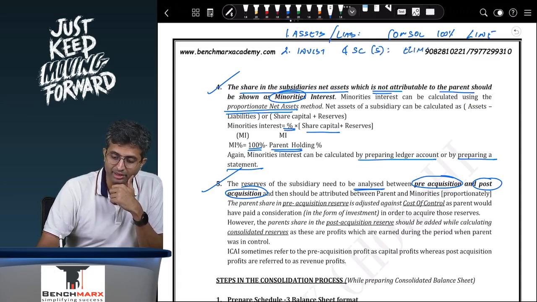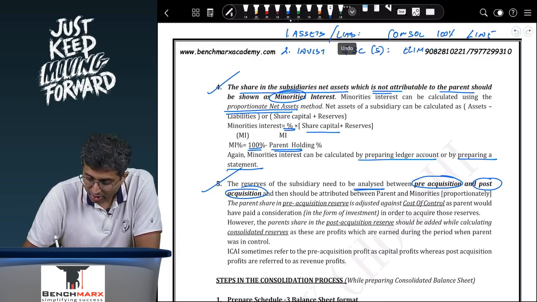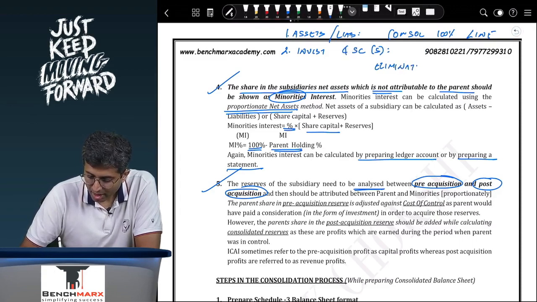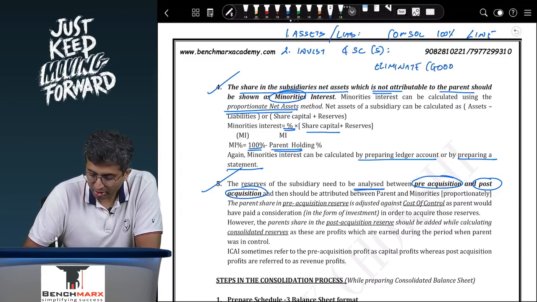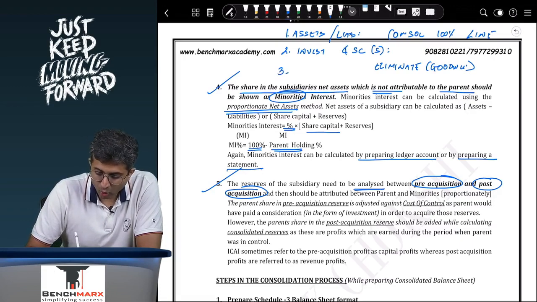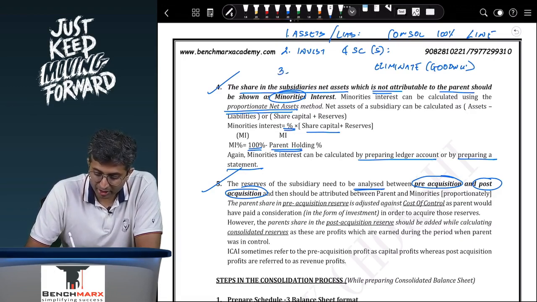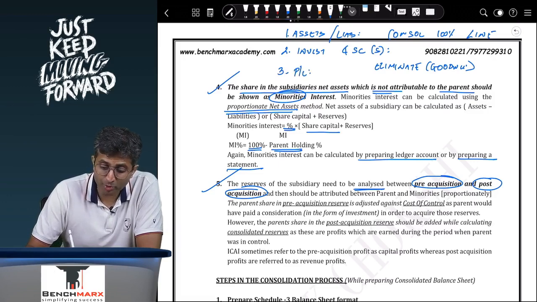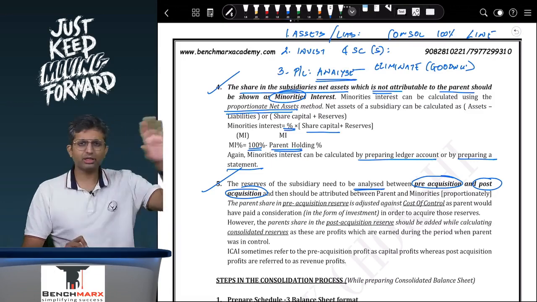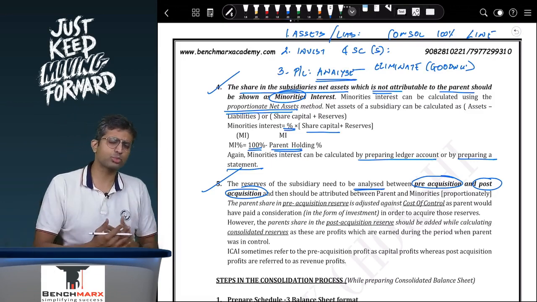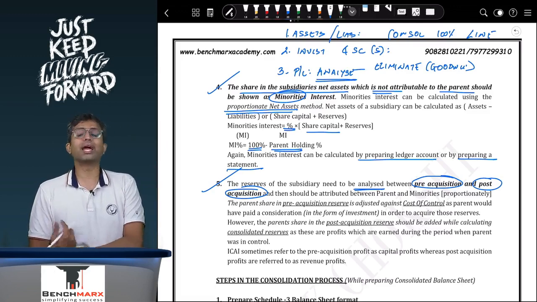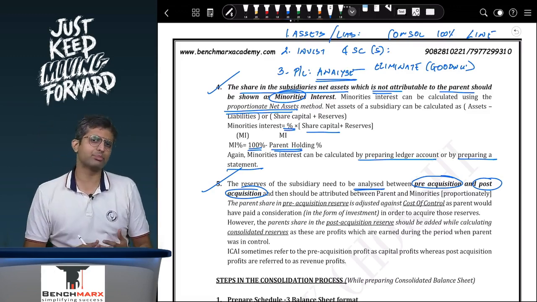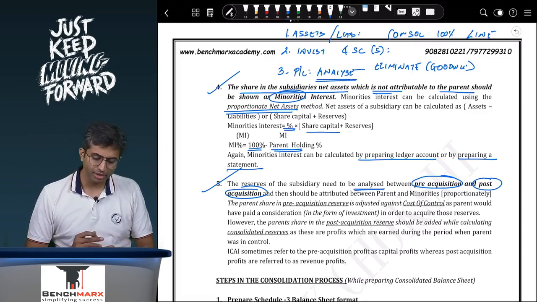You eliminate them, and create a goodwill. What do you do with P&L? You basically analyze it. You don't blindly consolidate it because only the post-acquisition profit will be consolidated. You don't blindly eliminate it because only the pre-acquisition profit will be eliminated.